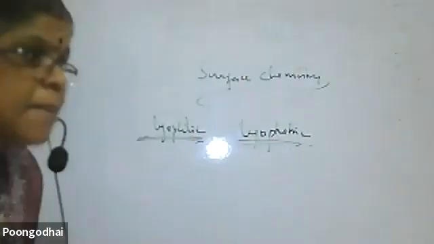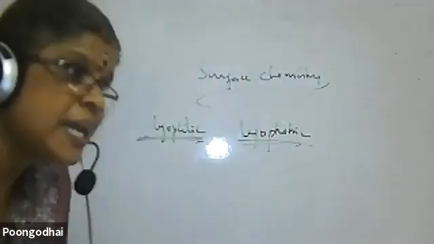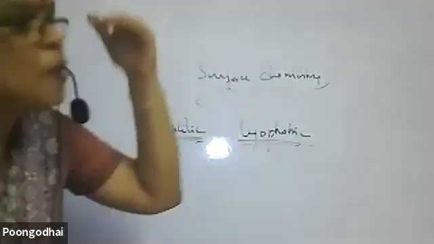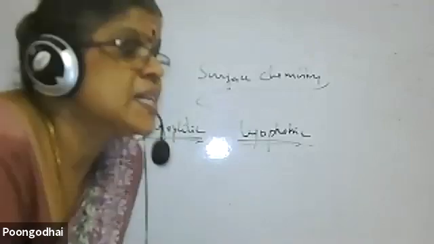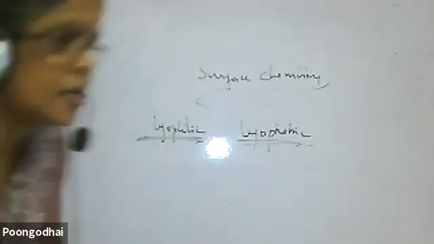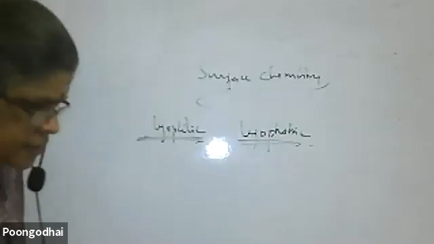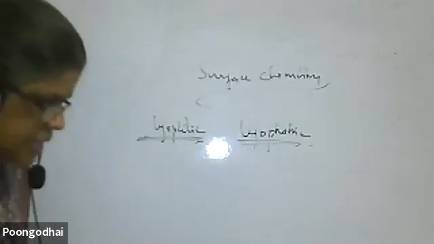That is called macromolecular. Whereas associated colloids means below the micelle concentration, they behave as a true solution. Above the micelle concentration, they behave as a colloid. That is called associated colloids. Then preparation of colloids is there, but they don't ask much on that. But they will ask what is peptization, what is coagulation.